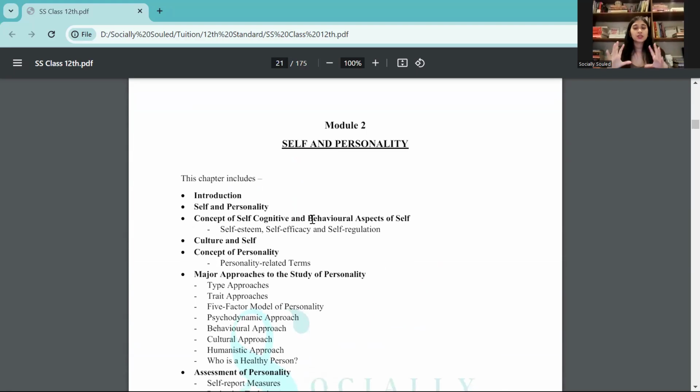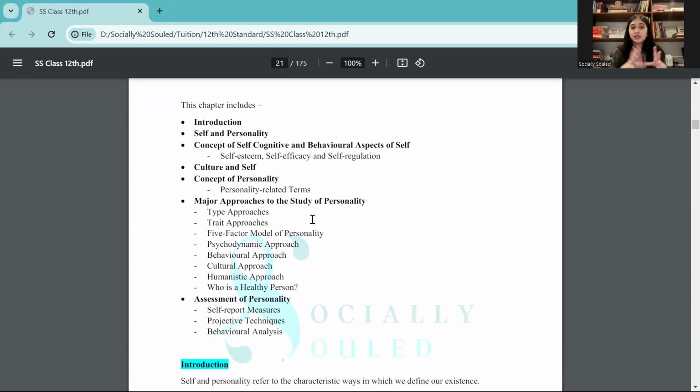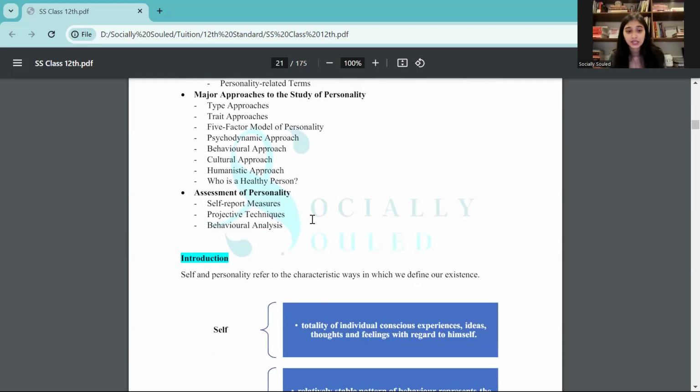All right. Now this was about your module 1. I hope this is clear, like which are the important questions that need to be covered. Now we have module 2, right? Module 2 is self and personality. Here again, these are the subtopics: cognitive concept of self-esteem. Then you have personality, major types of study of personality, and assessment of personality.